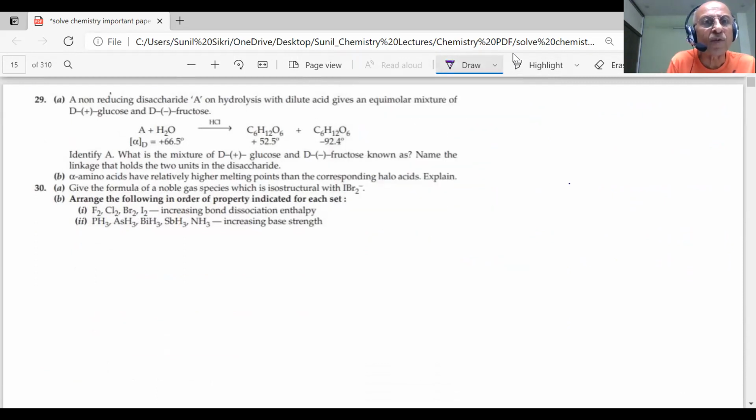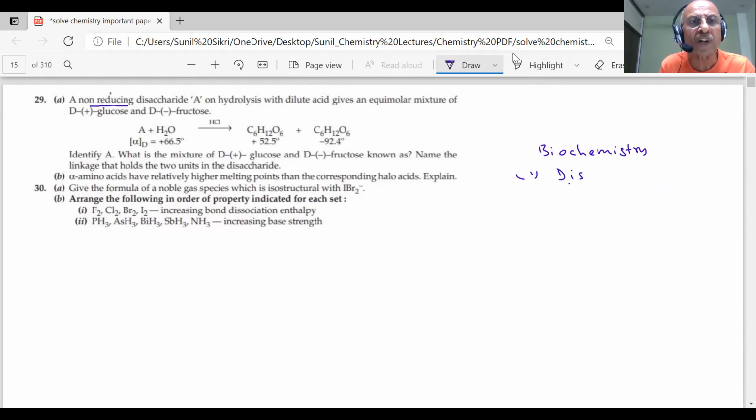A non-reducing disaccharide. Look, which chapter is this? Biochemistry. Revision. We discussed monosaccharides like glucose and fructose. Then we discussed disaccharides. What were disaccharides?